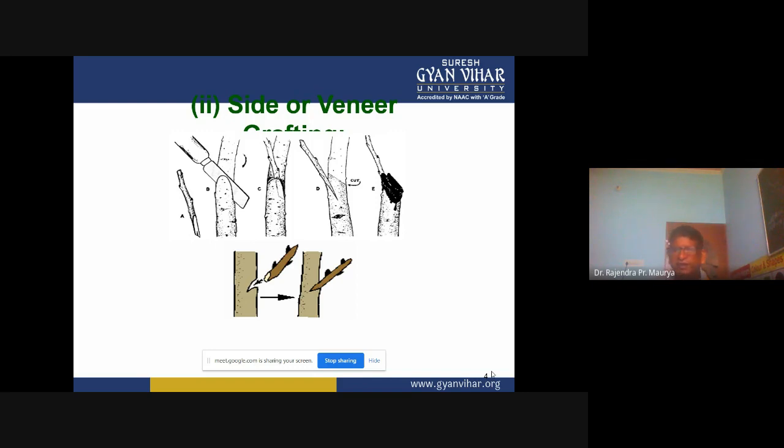Then you can see in picture E, just above the graft union, the rootstock part is removed and we allow only the desirable scion portion to grow. Also in the bottom pictures, you can see the rootstock color is different and the scion is different. So the name indicates side grafting.